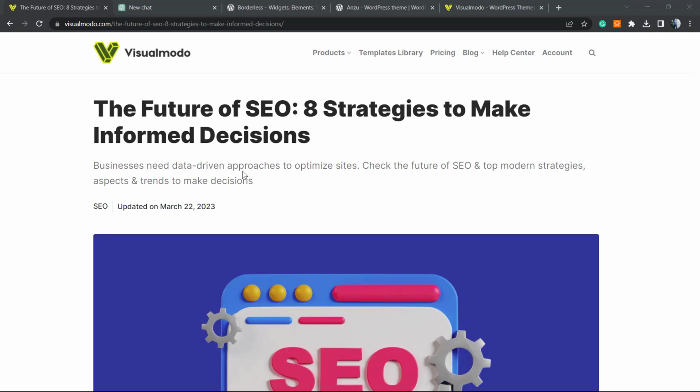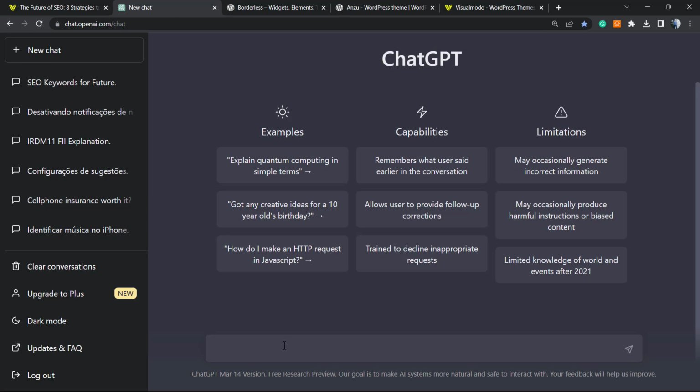Okay, so what are prompts? It's just like a secret way to ask ChatGPT to do things for you. For example, let me show you this one. After this we move to other ones. Okay, open your ChatGPT and type this.